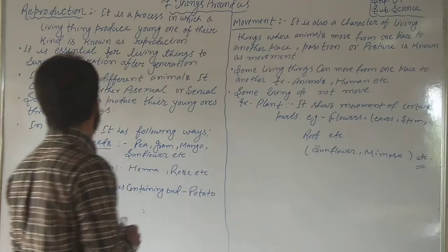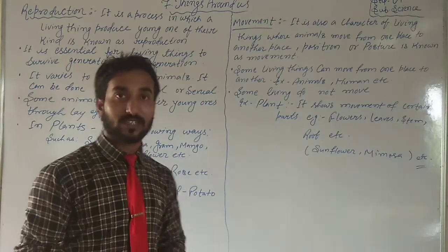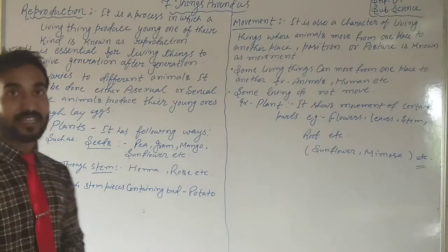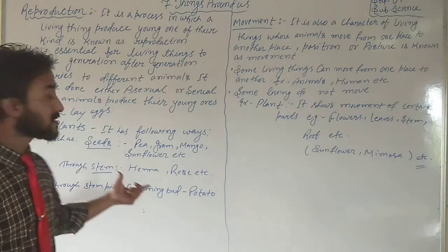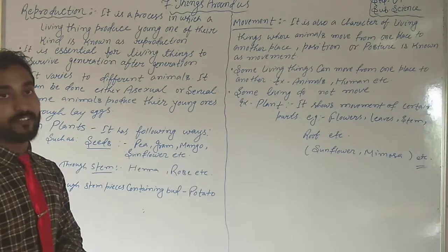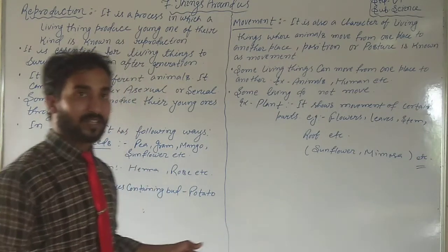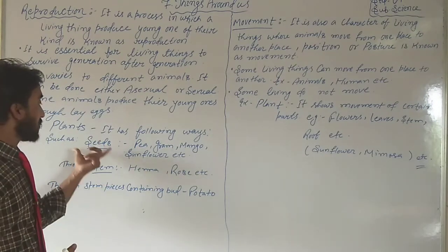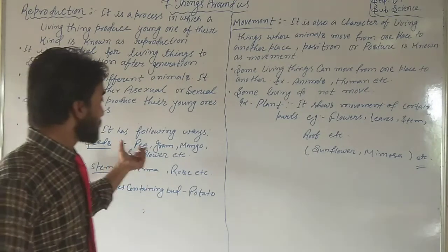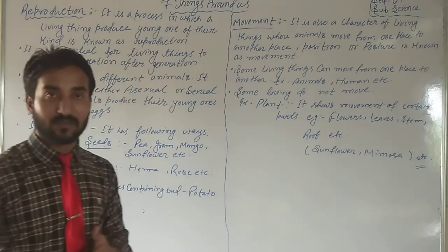Okay, students. If I talk about plants, how does reproduction happen? We can say it has the following ways. Number one, seeds. Plants can be reproduced by seeds such as pea, gram, mango, sunflower, etc. What is the example of this particular way of reproduction? Pea, gram. If a seed of pea is sown in the soil, after a few days